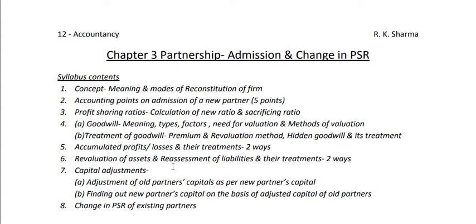Then revaluation of assets and reassessment of liabilities and their treatments. Again there are 2 ways. Now these will be in the syllabus, 1, 2, 3, 4, 5, 6. But topic number 7 has been deleted recently from the syllabus. So this topic I will not discuss, topic number 7A and 7B. And number 8 I will discuss elaborately.